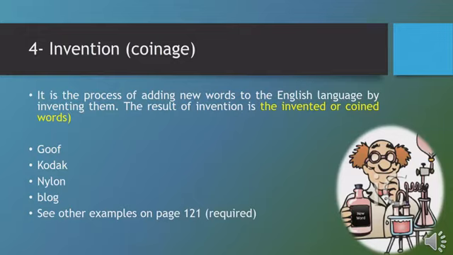And this is the result of the process of invention. So new words are added to the language by the process of invention. The process is called invention or coinage, and the words are called the invented or the coined words.